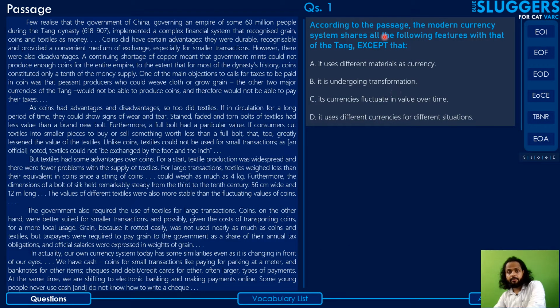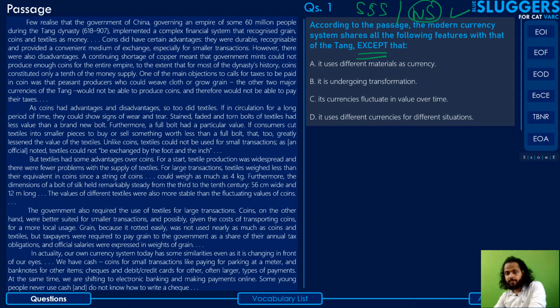Question number 1. According to the passage, the modern currency system shares all the following features with that of Tang, except that. So that means out of the 4 options that have been given, 3 of them will be features which are shared between the modern currency system and the Tang dynasty, and there'll be one feature which is not shared. And this one feature which is not shared will be your answer, because this is an except scenario. So do take note of that.